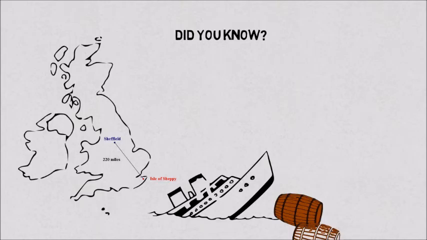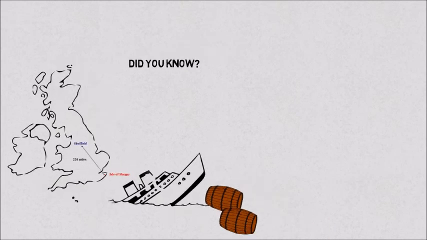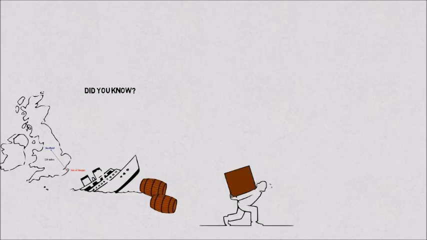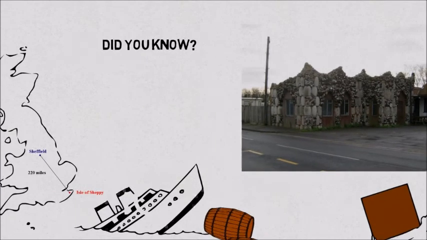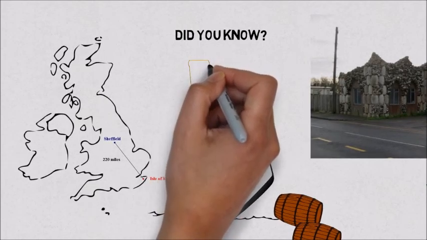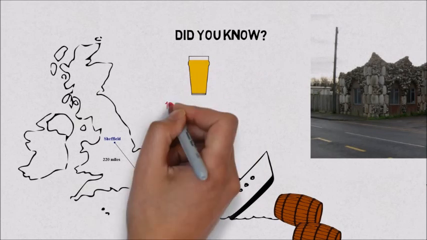The locals were dismayed when they discovered the rock-like contents of the barrel. However, they put them to good use and used the barrels instead to build a grotto. To celebrate, the pub was renamed to Ship on Shore. The pub and grotto both still exist today in Sheppey at 155 Marine Parade.